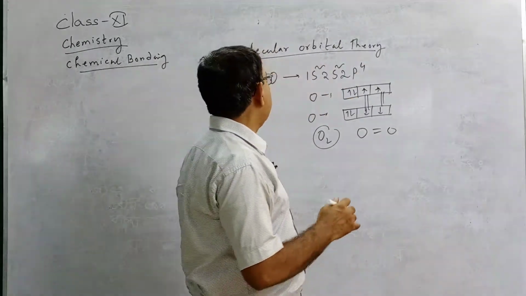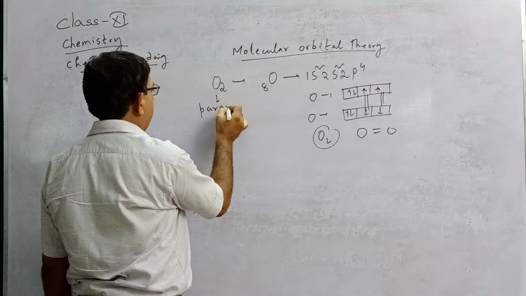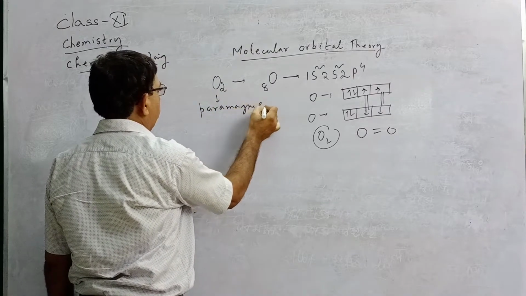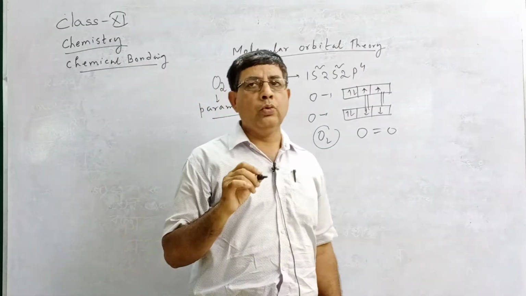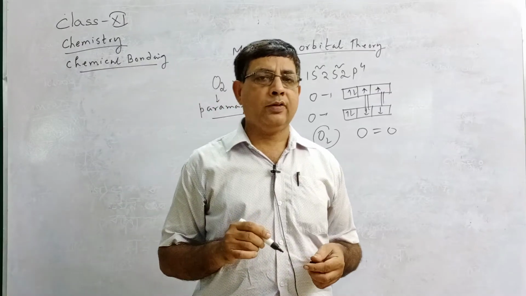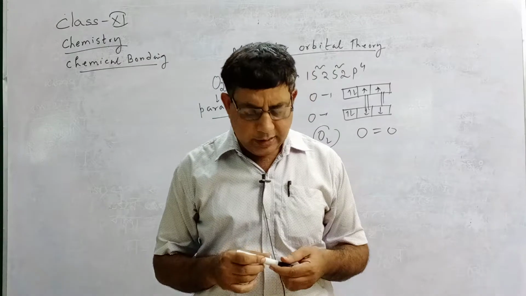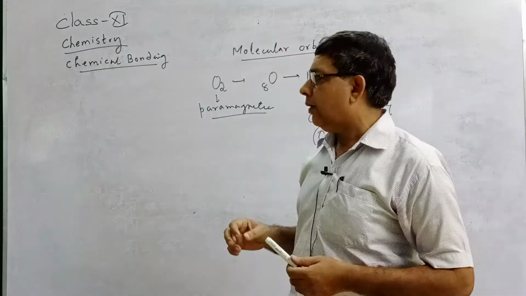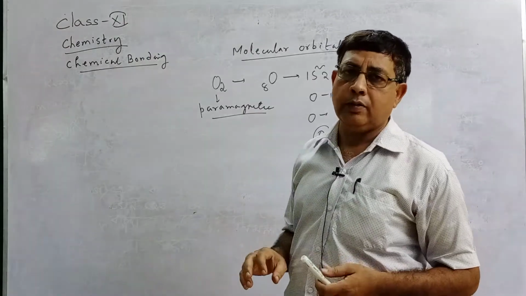But experimentally, it has been found that the O2 molecule is paramagnetic, and its magnetic moment corresponds to two unpaired electrons. So the paramagnetic behavior of O2 and the two unpaired electrons cannot be explained by valence bond theory.